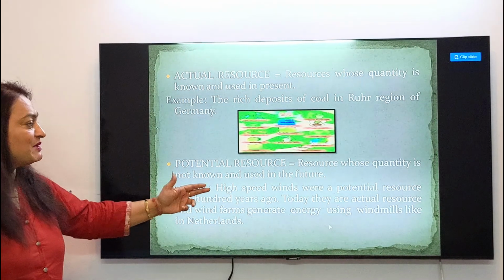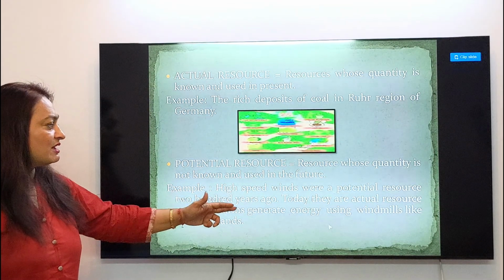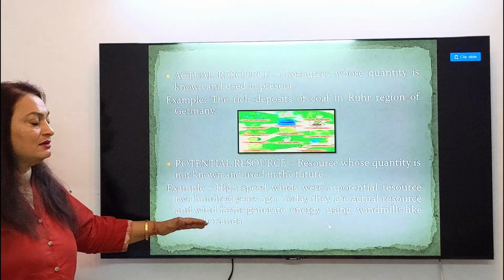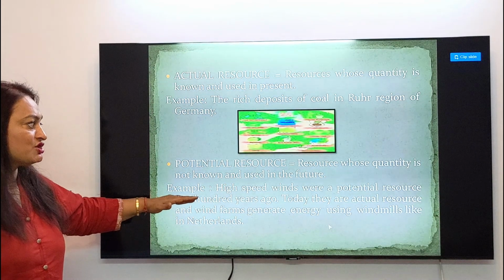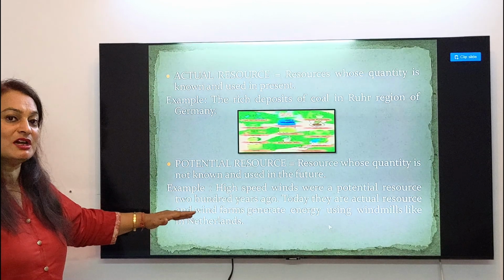For example, high-speed winds were a potential resource 200 years ago. Today, they are actual resource, and wind farms generate energy using windmills like in Netherlands. So previously, the wind energy is a potential resource, but now it becomes an actual resource because right now we are using it.